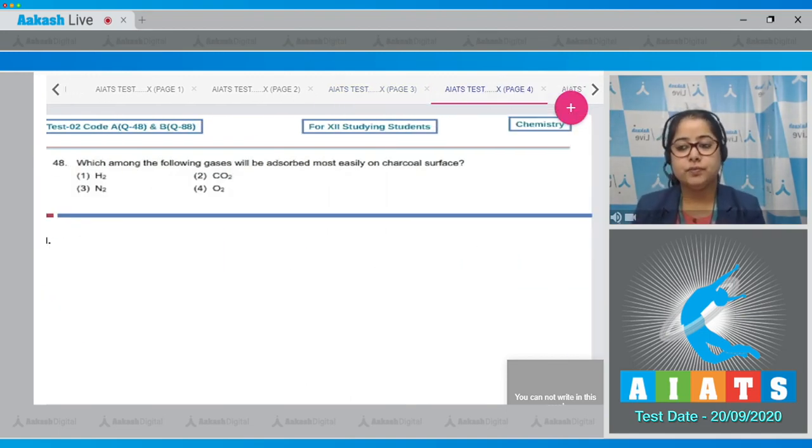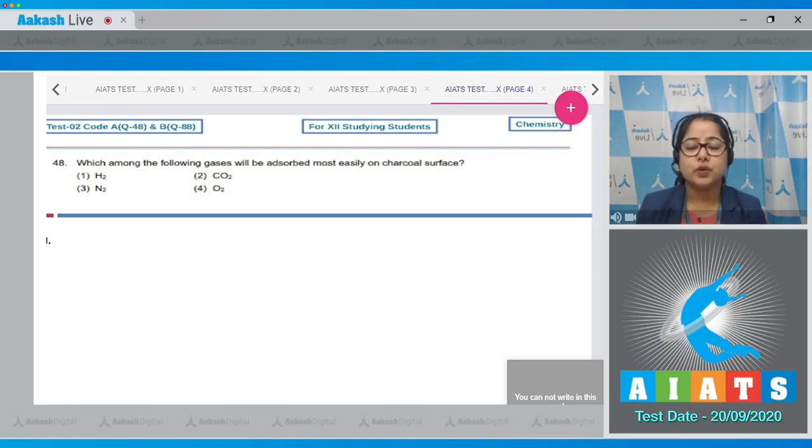Let's read the question. Which among the following gases will be absorbed most easily on charcoal surface? Student, for this question we need to know that the gas which has higher critical temperature will be most easily absorbed on activated charcoal or on charcoal surface.